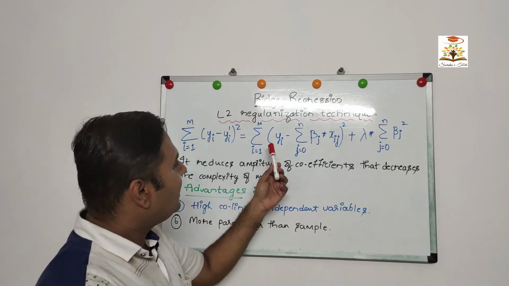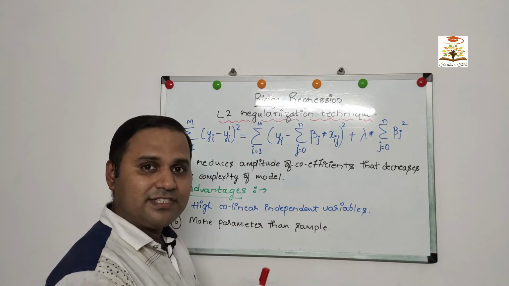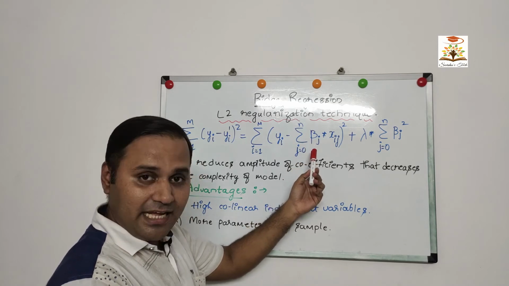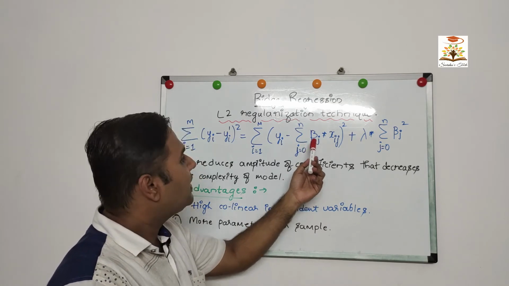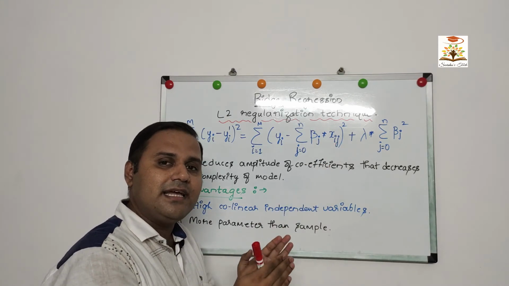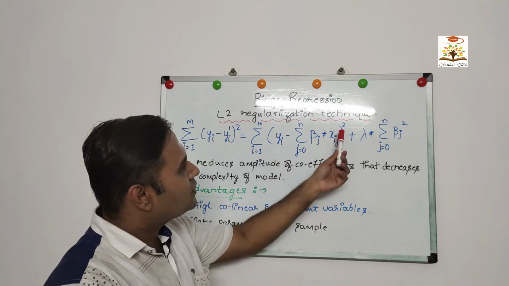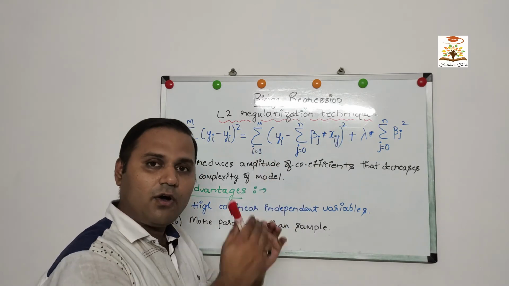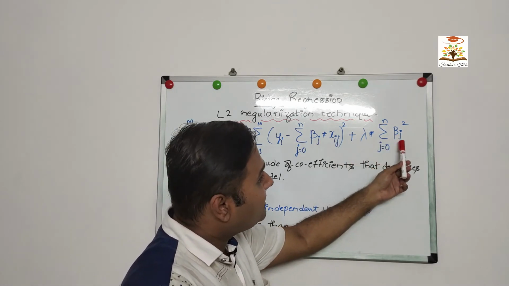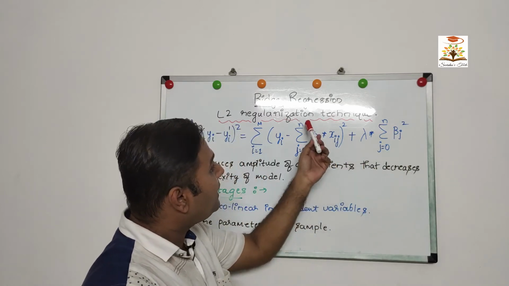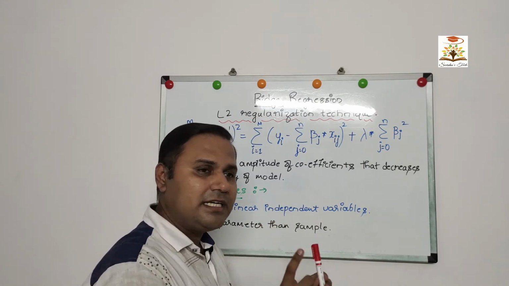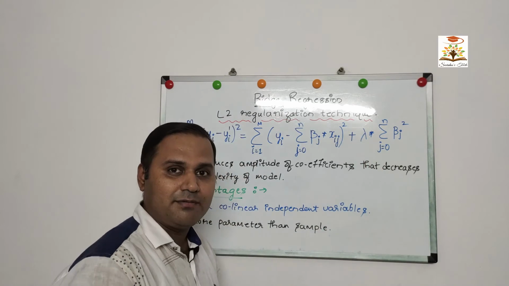That is, the equation represents as yi, which is the actual, minus the summation of beta j, that is the coefficients, into xi j, that is each value of the cell in the attributes, which is squared and summed for all the observations, plus beta j, that is the coefficient squared, summed and multiplied with a constant value lambda.